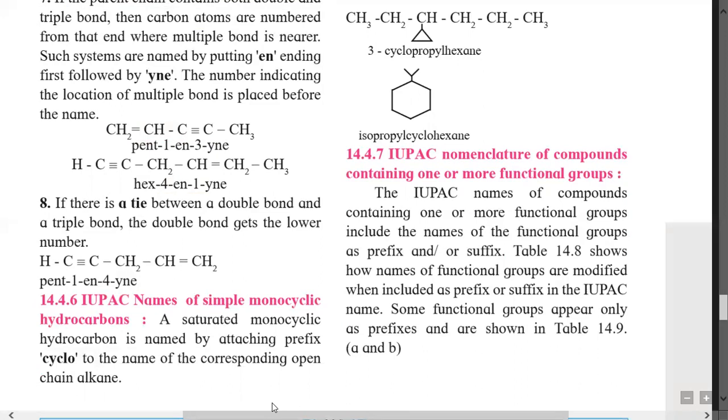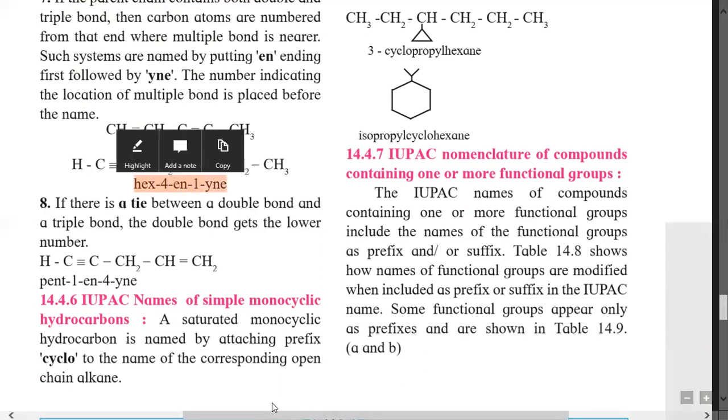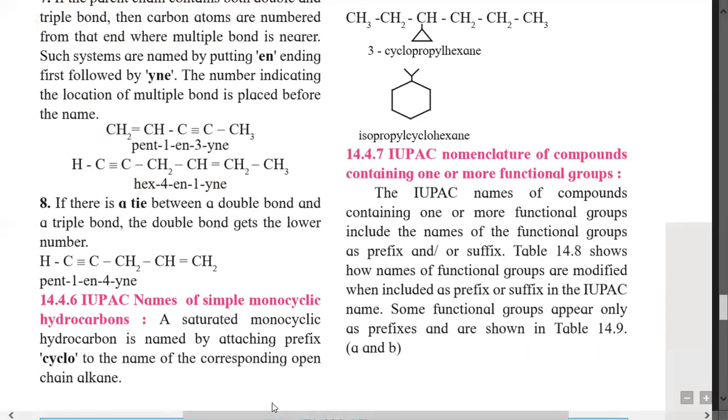Remember this well, because en comes first then yne, and the numbering will be given from that end that consists of a double bond or triple bond. And rule number 8 is, if there is a tie between the double bond and the triple bond, the double bond gets the lower number.